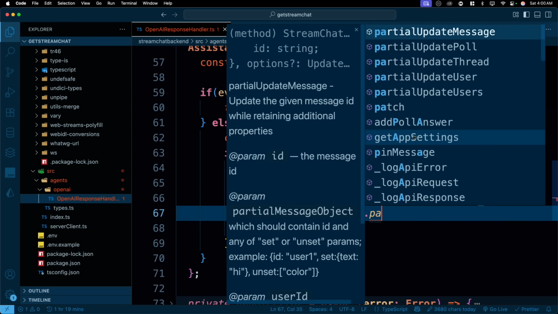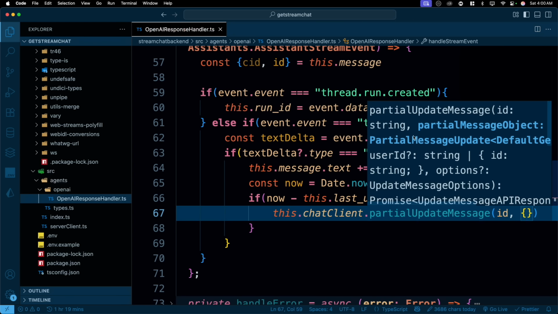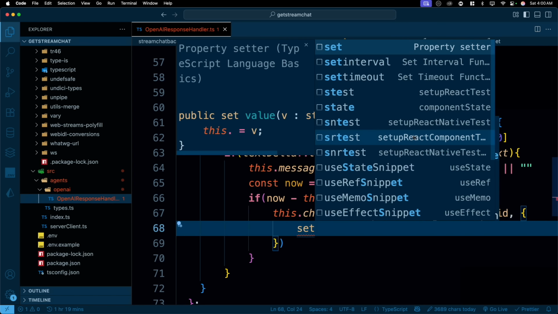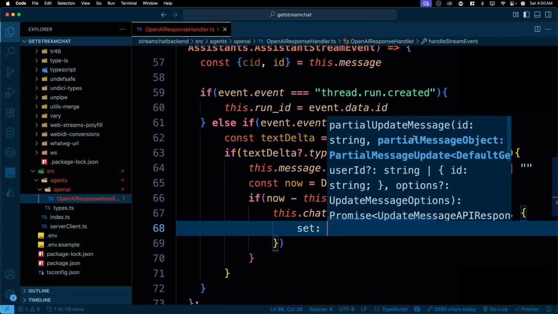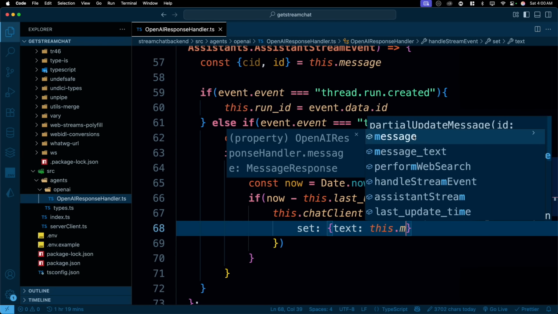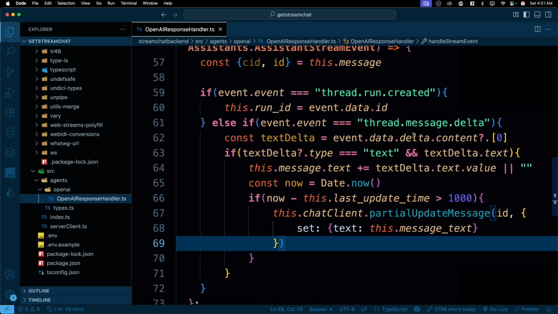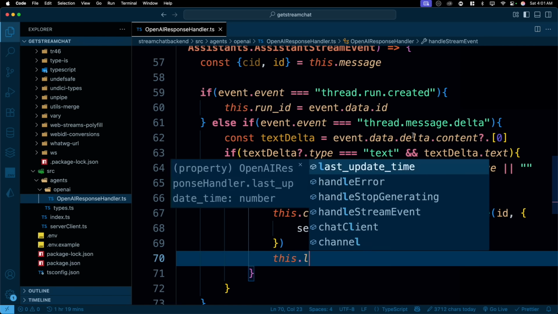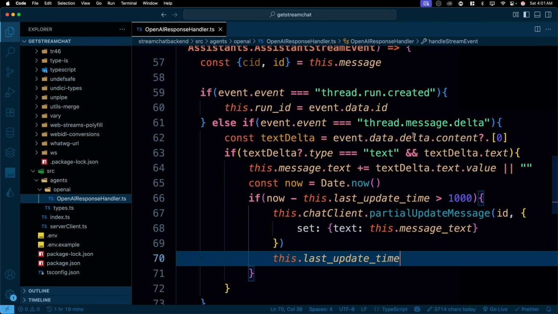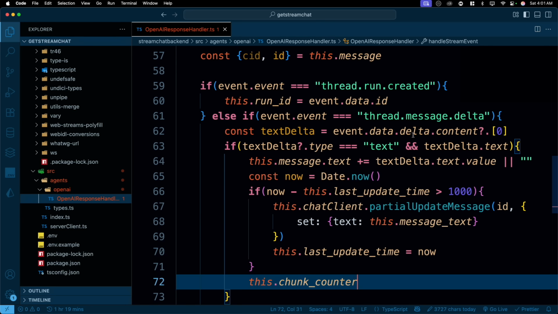And we have this partial update message. We provide the ID of the message as well as some options. There we go, it's happy now. And again, whenever you pass the option, you have to set the options like this. And the option that we are using is text, this.messageText. All right, once this is all done, then we simply go ahead and say this.lastUpdatedTime is going to be now, so that we update it. And since we have updated a chunk, we'll just go ahead and add 1 to it. So we have updated chunk counter.